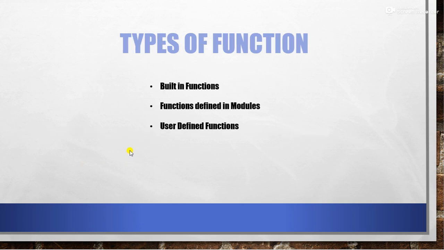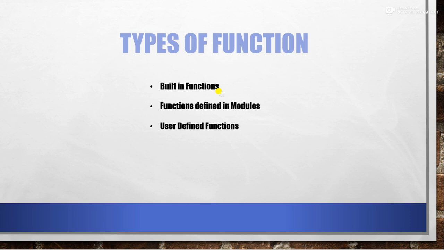Now the next thing is types of functions. As we can see, there are three types of functions given over here. The very first type is built-in functions. Now what are built-in functions? As per the definition, these are predefined functions and are always available for use. Predefined means that these are already defined and you can use them.